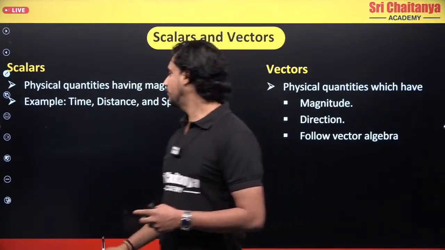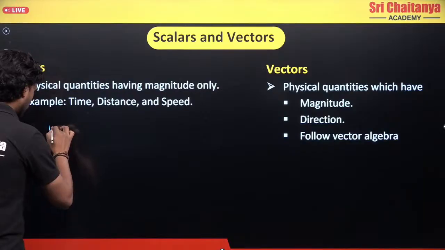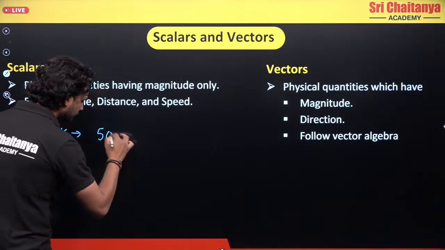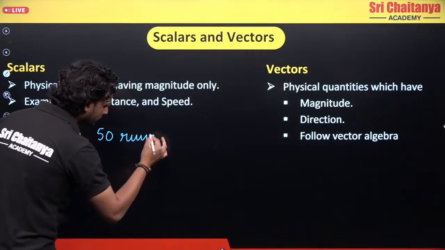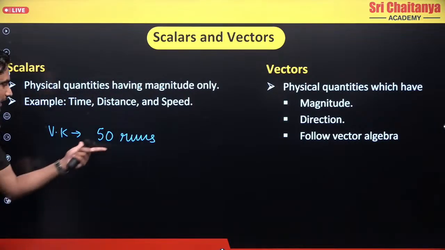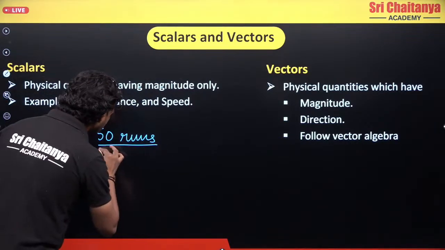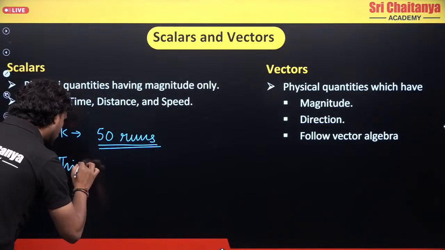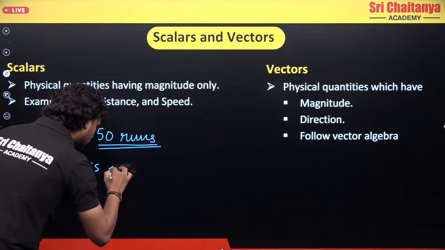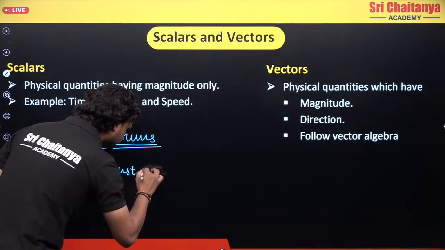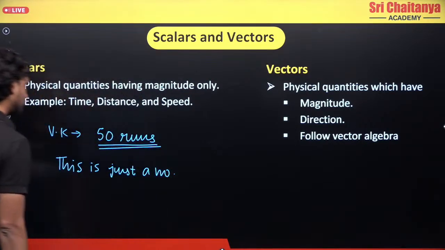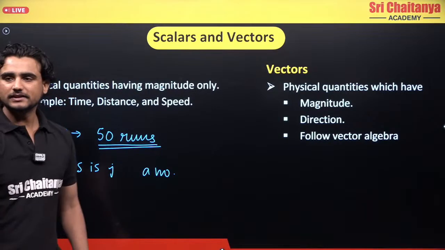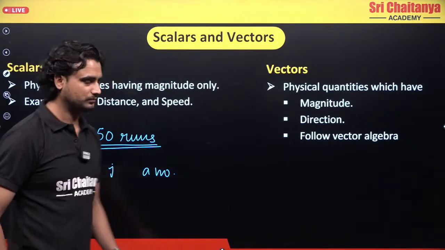Yes or no? Let's say if Virat Kohli scores runs, and let's say he scored 50 runs. So what I'll say, he scored 50 runs. This is just a number, correct? I don't say that Virat Kohli scored 50 runs in this direction or 50 runs in that direction. Yes or no?